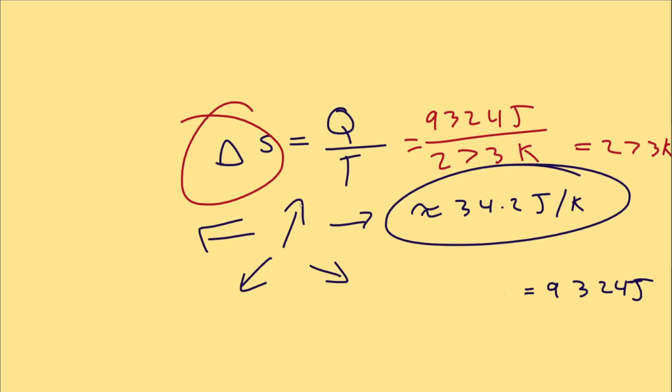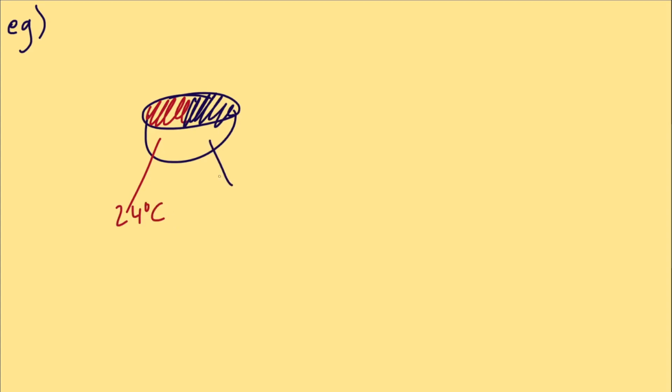But what if the temperature changes? So you can't use this basic formula. Instead, an easy way to do it is to use the average temperature. Let's go through an example problem for entropy. You have a bowl, and inside this bowl, you mix 50 grams of hot water and 50 grams of cold water. The hot water is initially 24 degrees Celsius and the cold water is initially 20 degrees Celsius.